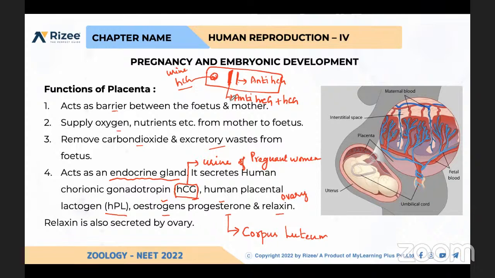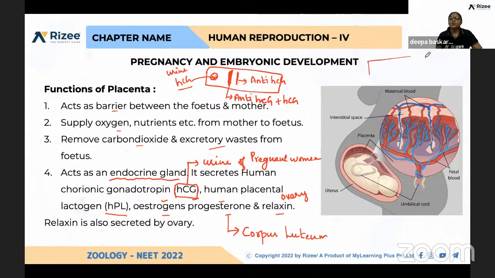See here, this is like a strip, and we cannot see the lines; it will be plain. Here this is called the standard, which has both HCG and anti-HCG. If I add urine without HCG, because I'm not pregnant, there is no HCG in my urine.